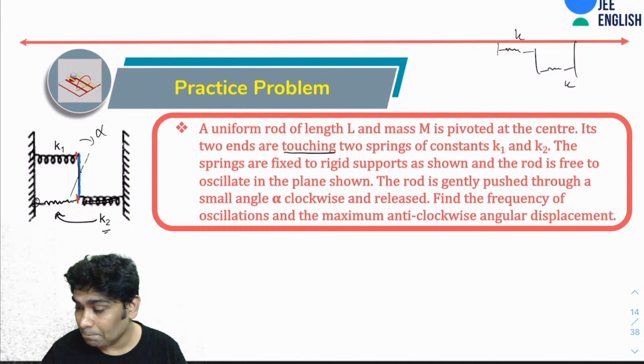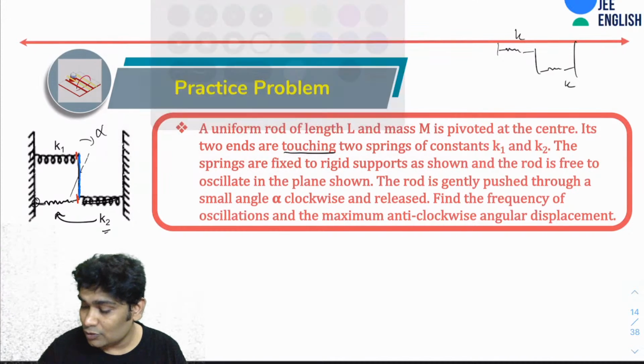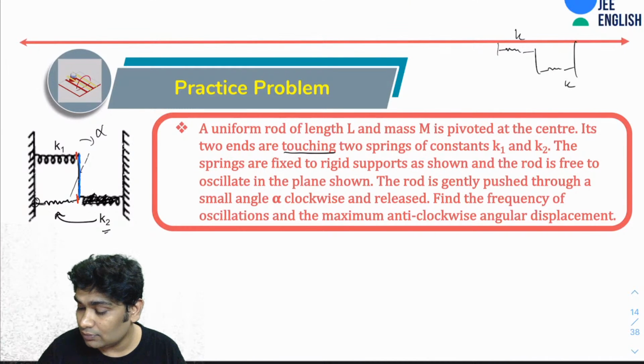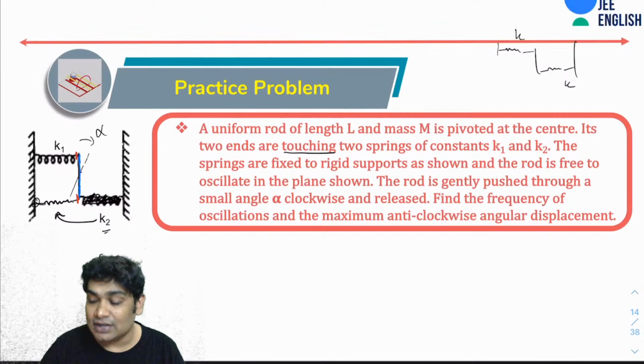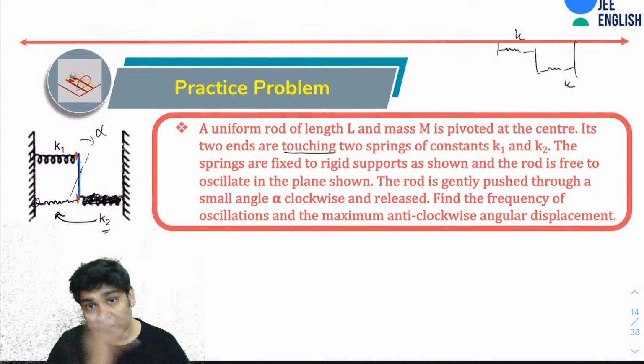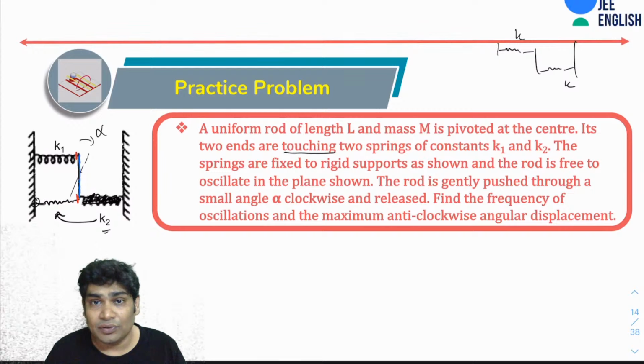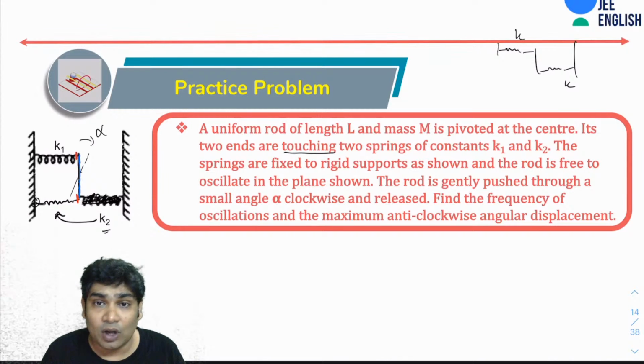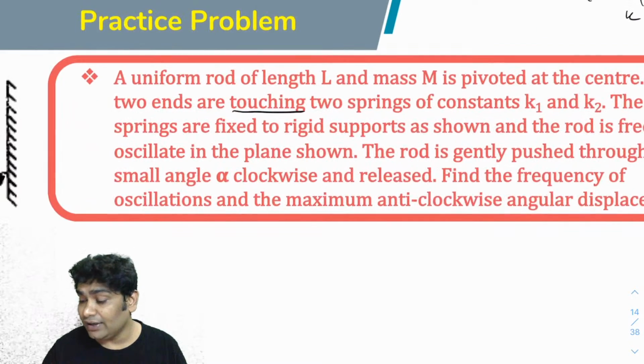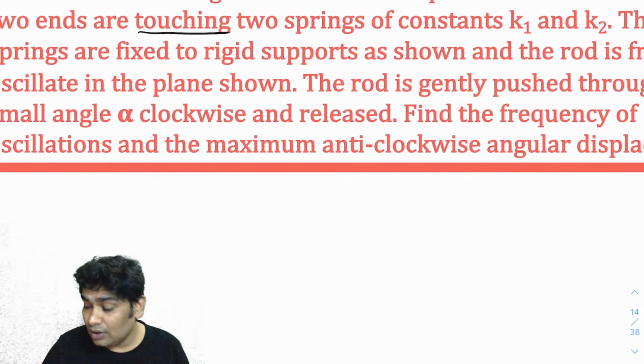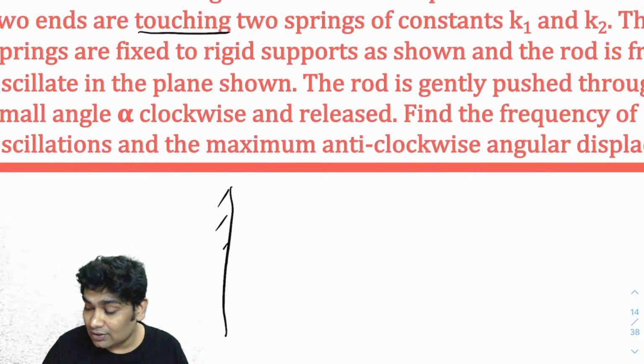So think this is not there. This is how the two springs are. Both the springs are on one side only. So if you guys want, I will redraw this so that it becomes clear to you guys.